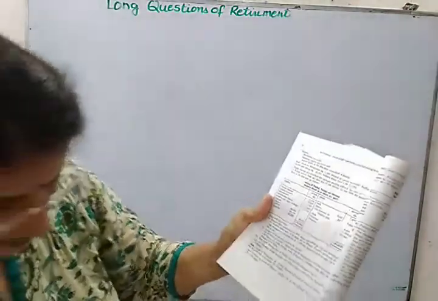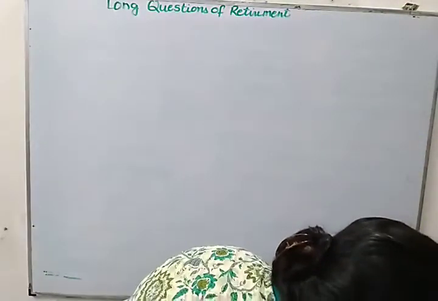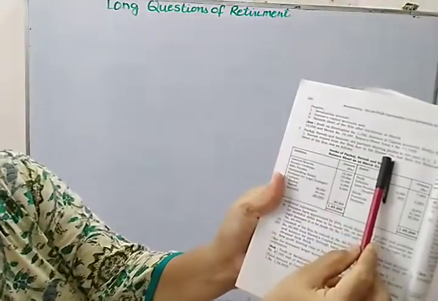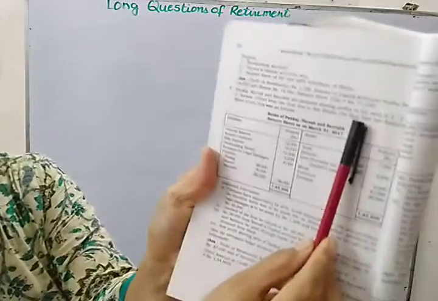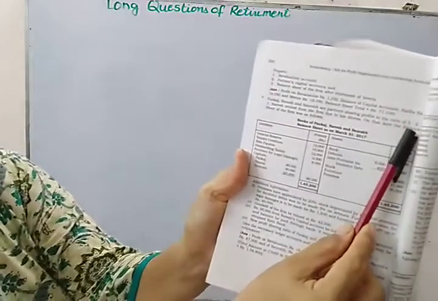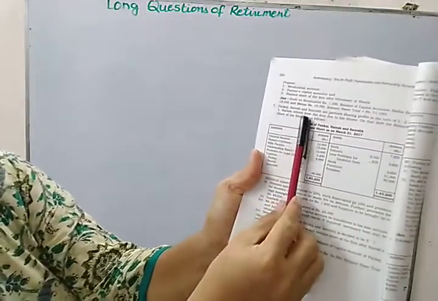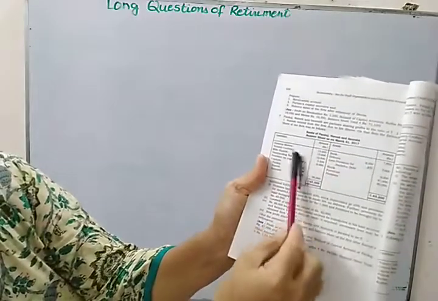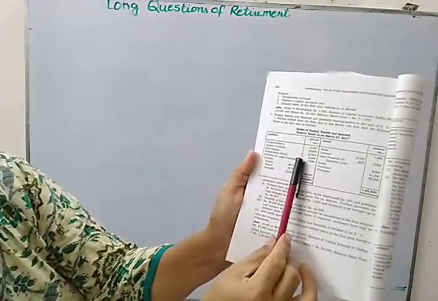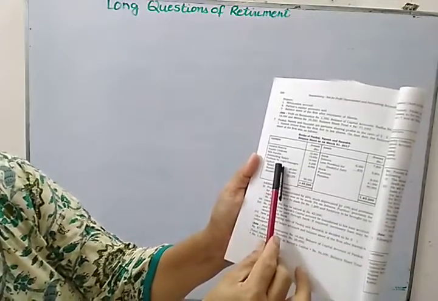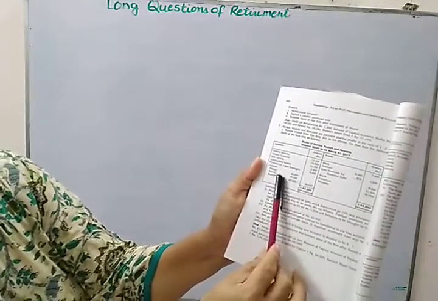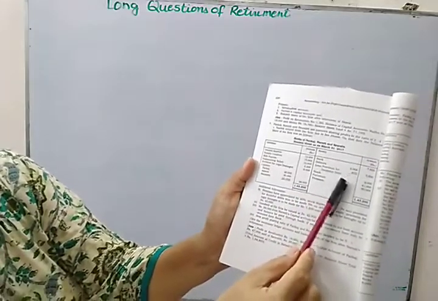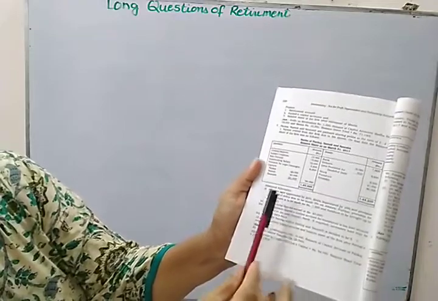Pankaj, Naresh and Saurabh are partners in a firm, sharing profits in the ratio of 3:2. Naresh retired from the firm, and due to his illness, on that the balance sheet is given to you: general reserve, sundry creditors, bills payable, outstanding salary, provision for legal damages, and the capitals are given to you: bank, debtors, then provision for doubtful debts, stock, furniture and premises.